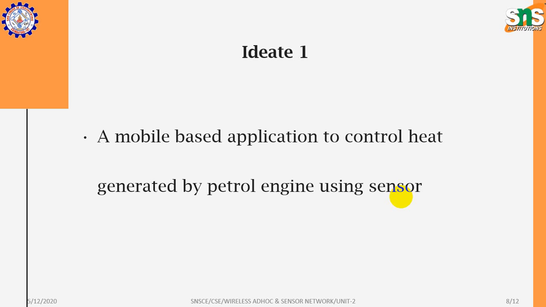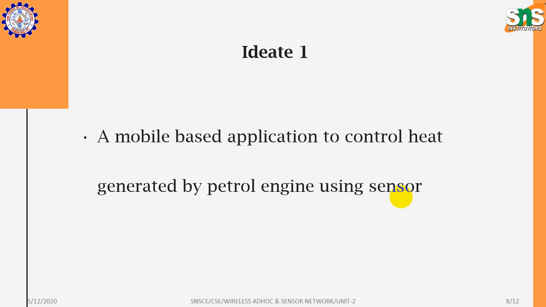We will place the sensor on the engine, and the sensor will be connected with the mobile app, so that continuously the sensor will sense the information and transmit it to the mobile application, for the user to know the temperature of the petrol engine. If this happens, the damage and failure of the engine can be avoided.